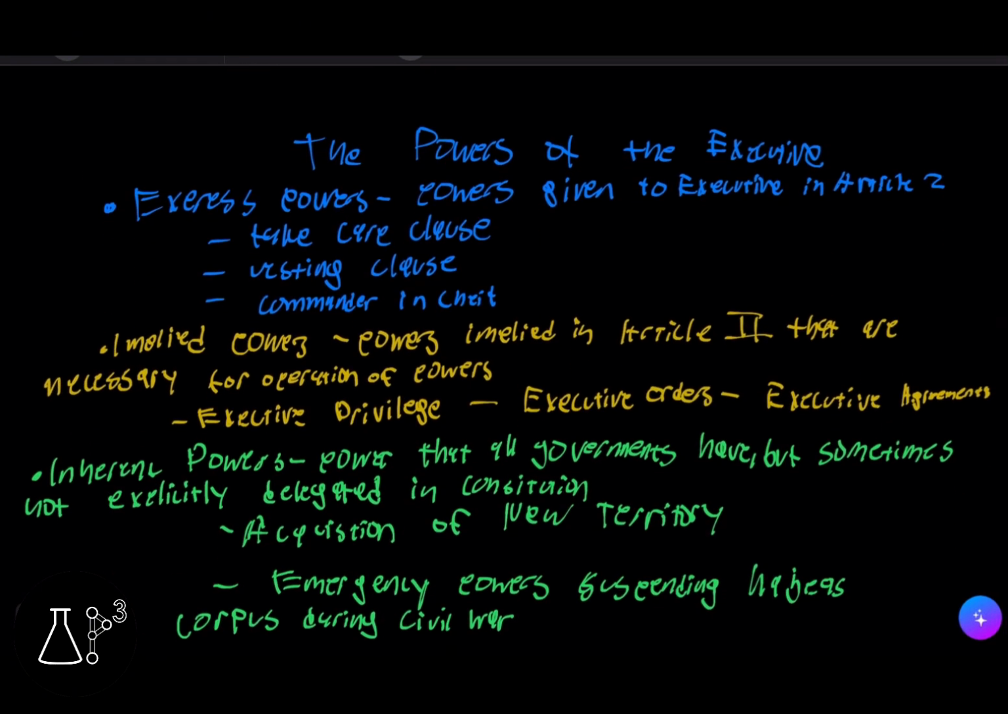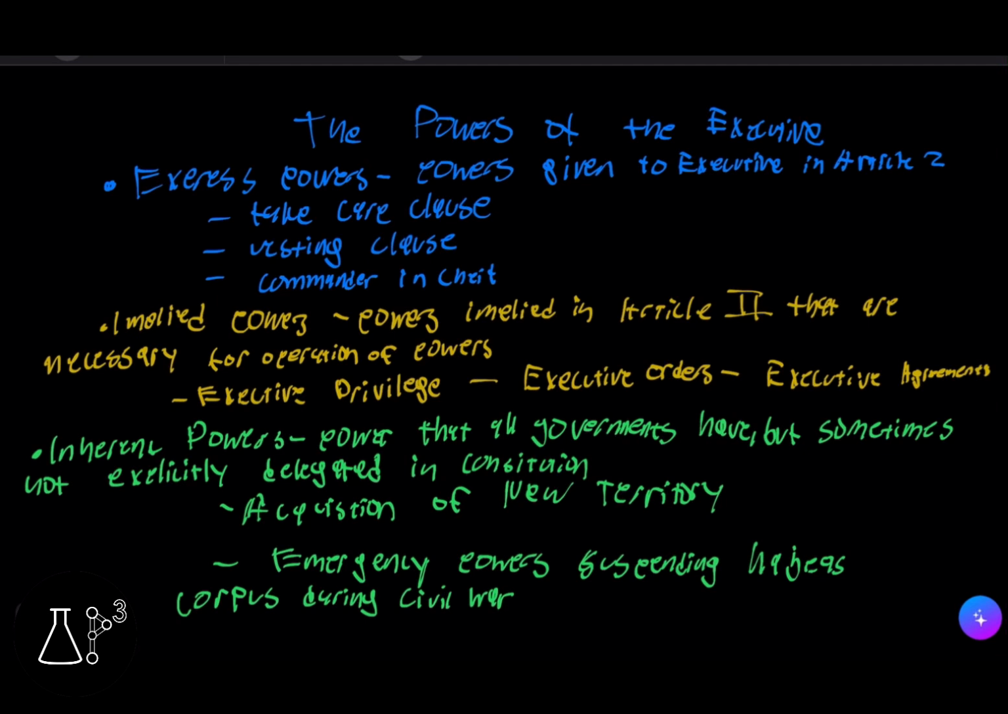The last thing we're going to go over is the powers of the executive. So we have express powers, again, powers given to the executive in Article 2, which are the take care clause, the vesting clause, and the commander-in-chief. And we have implied powers. Basically, implied powers are powers implied in Article 2 that are necessary for the operation of powers, which are executive privilege, executive orders, and executive agreements.